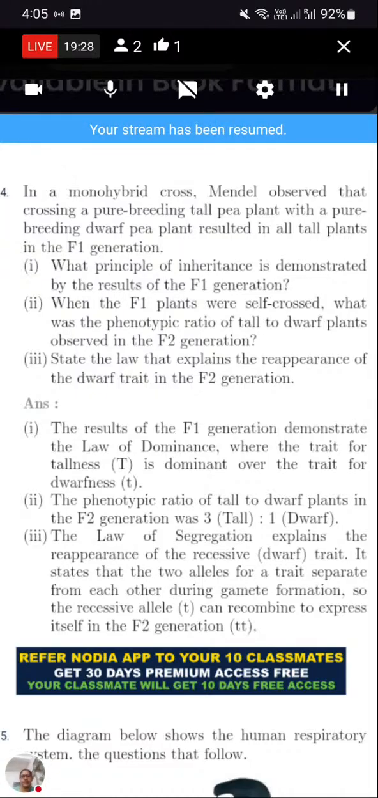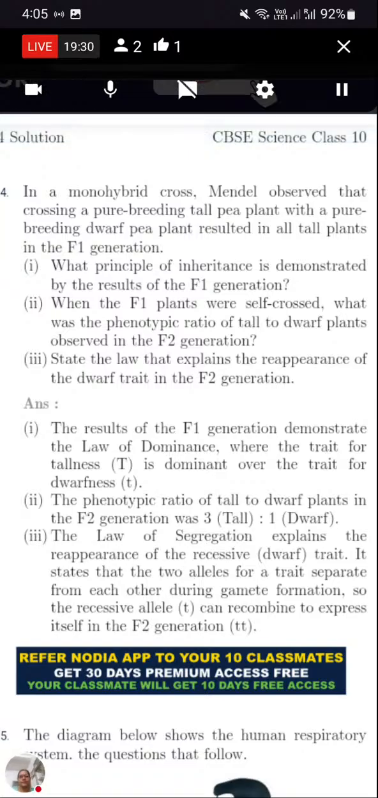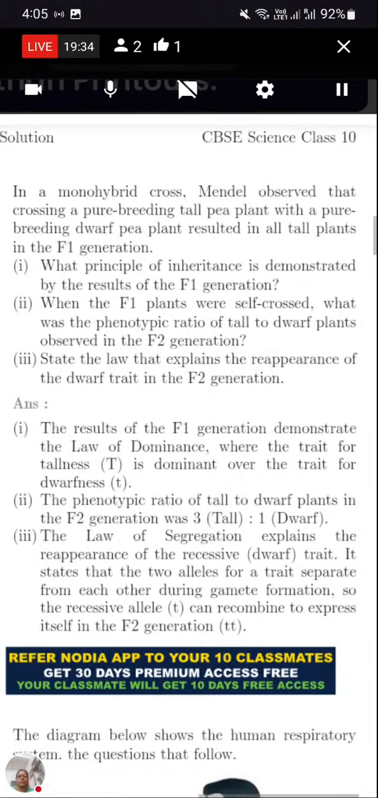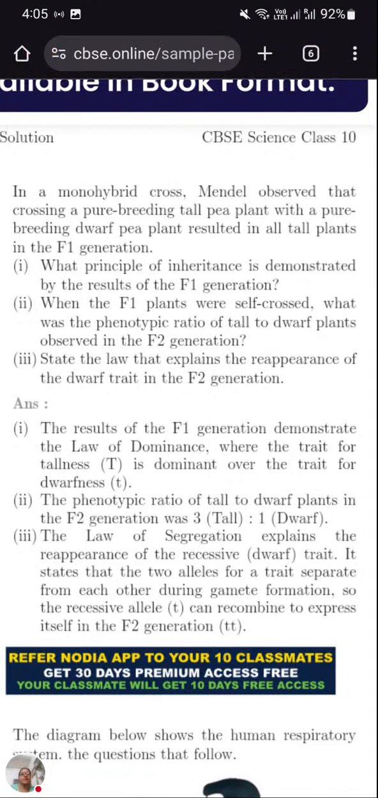There is a result of all tall plants in the F1 generation. Now, what principle of inheritance is demonstrated by the result of the F1 generation? So what do we find here? The result of the F1 generation demonstrates the law of dominance.